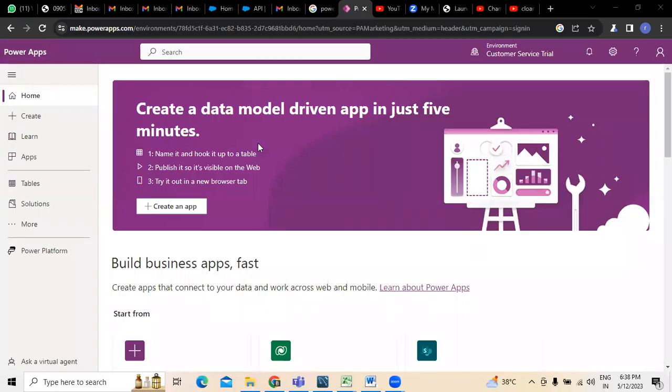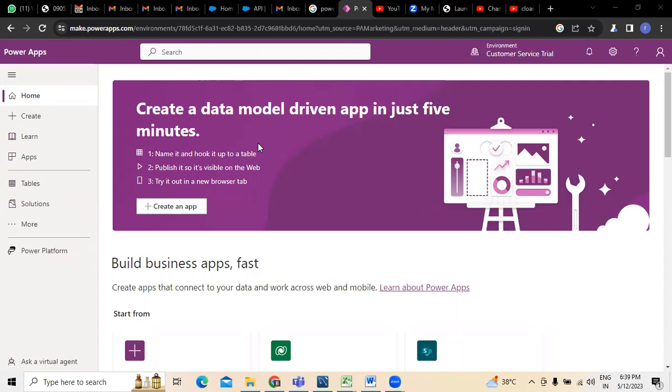Hi. In this video, we are going to discuss Power Apps. As we all know, the importance of Power Apps is increasing day by day in the field of IT. Power Apps is powered by Microsoft Corporation.